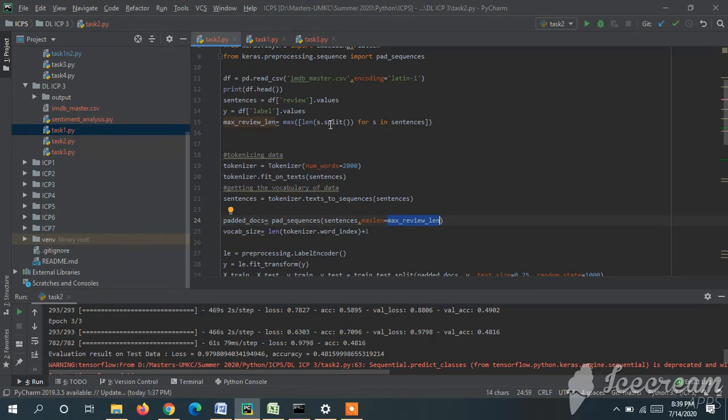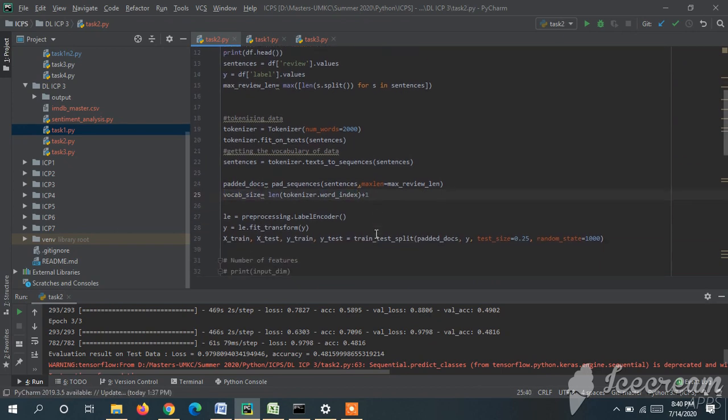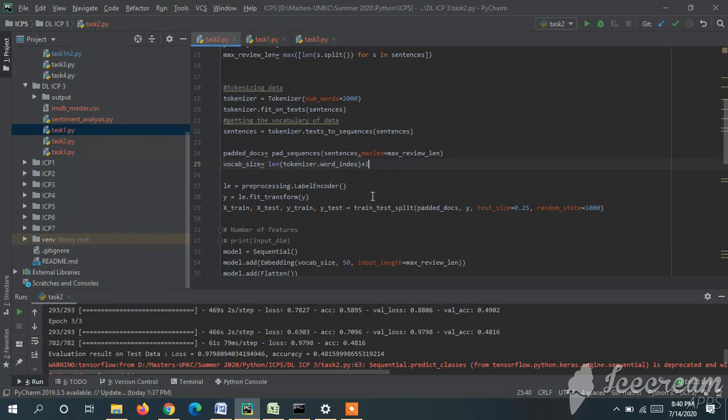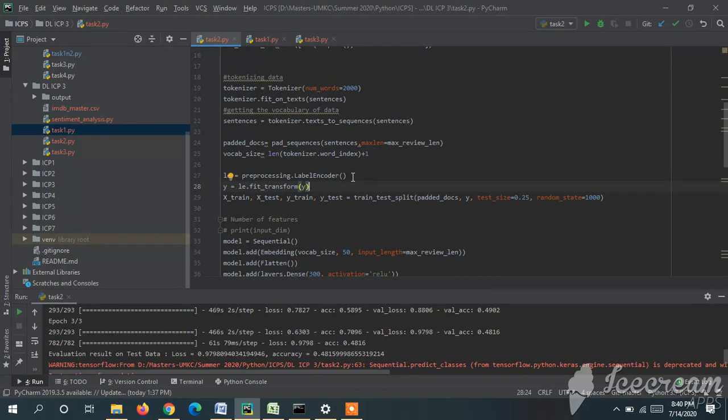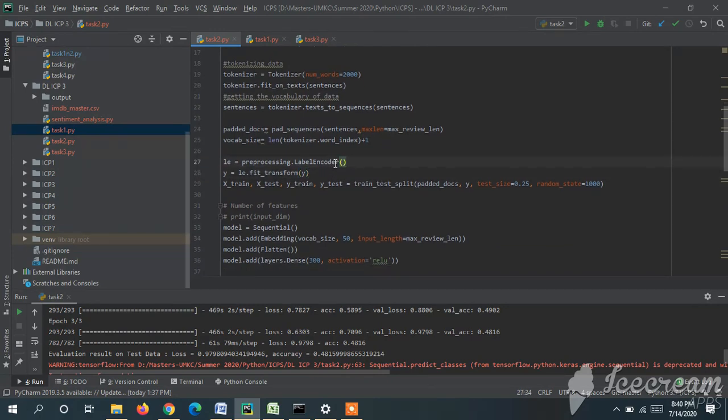We need to find the vocab size from the word index with +1. This we need to find because we have to consider the length of the largest sentence. And here we use the label encoder, as discussed earlier, in order to convert the character values to numeric values where computation can be done and predictions are easy. In order to convert it, we need label encoder. Here we are splitting the data into train and test.